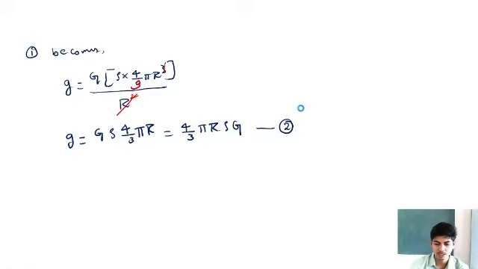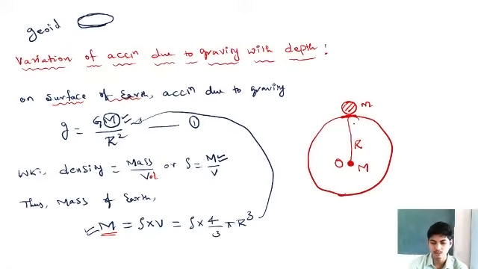Now, when the body is taken to a depth, say d, below the surface of the Earth, suppose the same body of mass m is taken to a depth d below the surface of the Earth. Now the body is here. Now the effective radius of the Earth becomes R minus d.